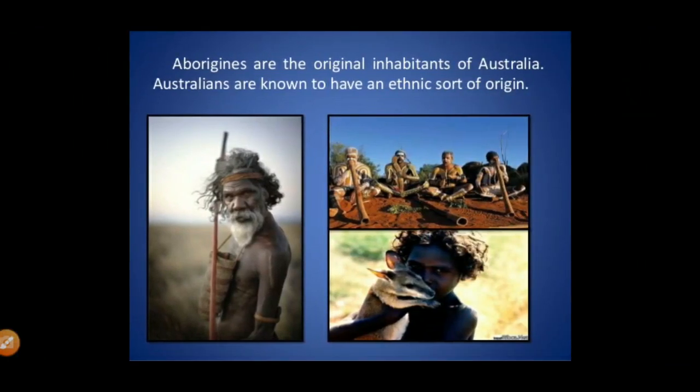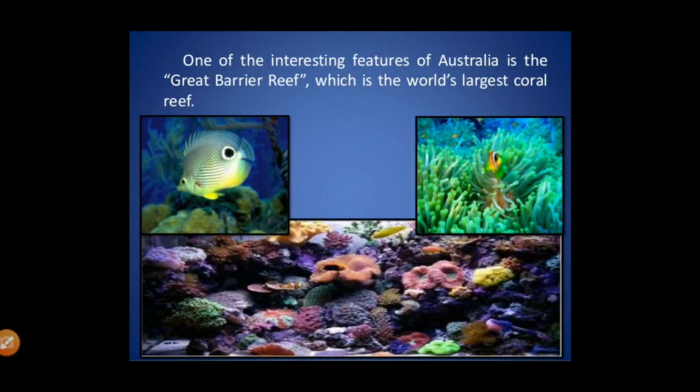The Aborigines are the original inhabitants of Australia. Australians are known to have an ethnic mix of origins. One of the interesting features of Australia is the Great Barrier Reef, which is the world's largest coral reef, and it gives a kind of interest to the people who want to visit. Because of this Great Barrier Reef, many people from different countries visit Australia to see it.